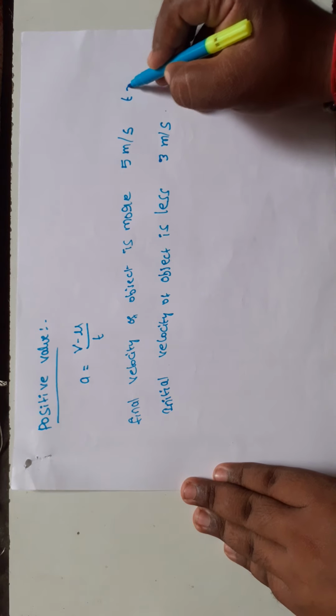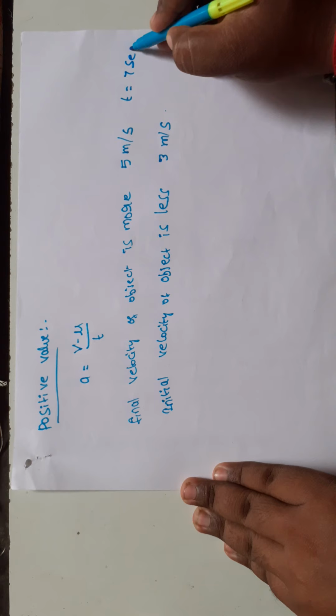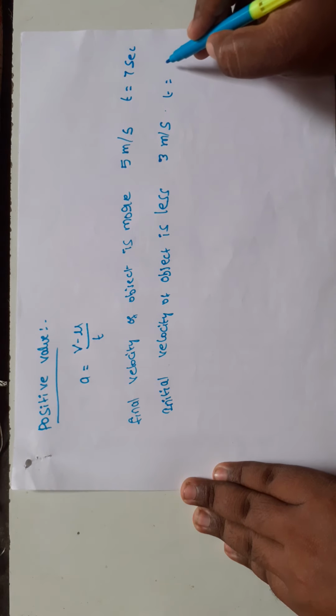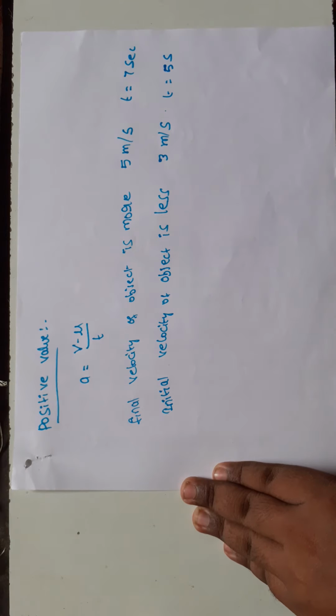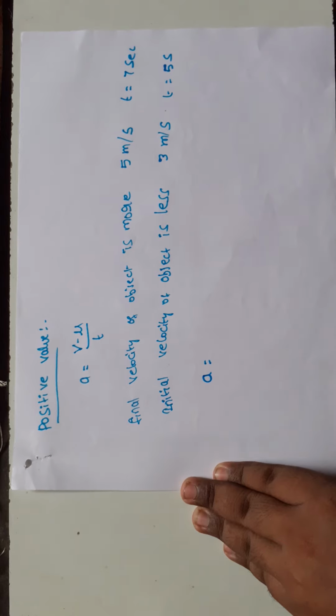At time t equal to 7 second and at time t equal to 5 second, on the velocity and time graph, I am going to find the a value.